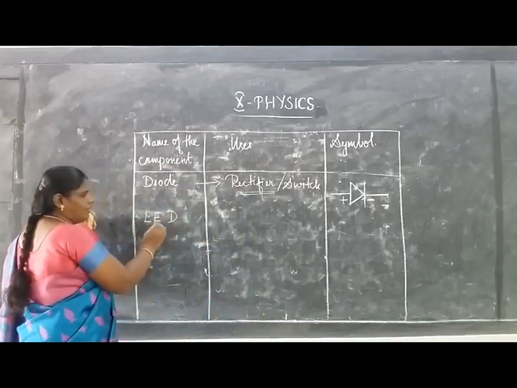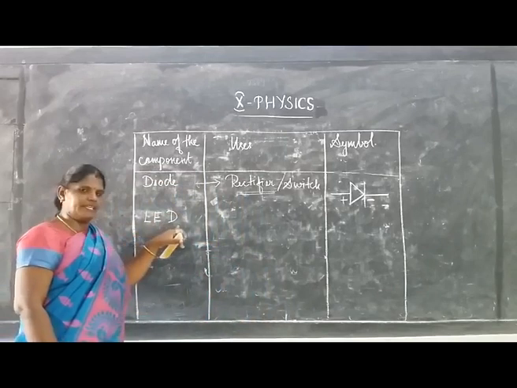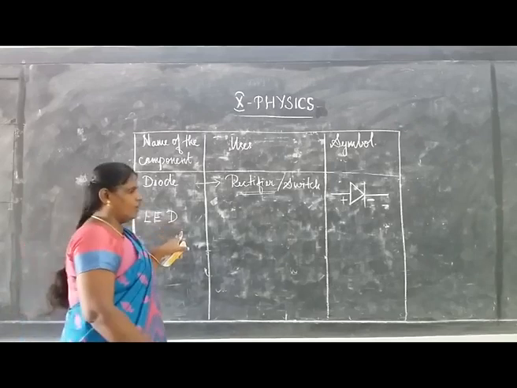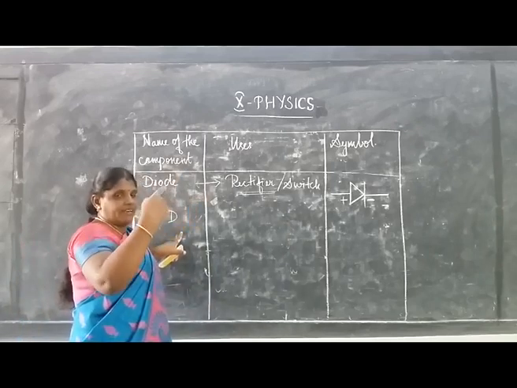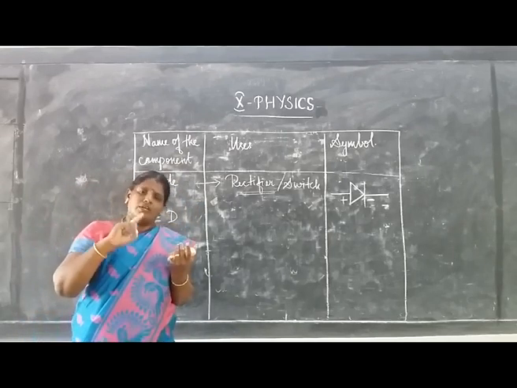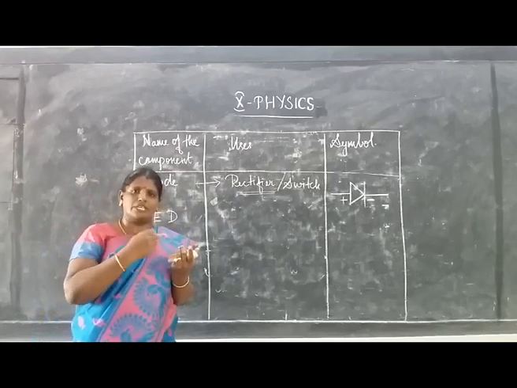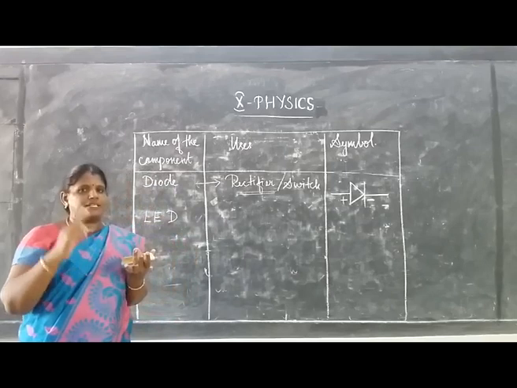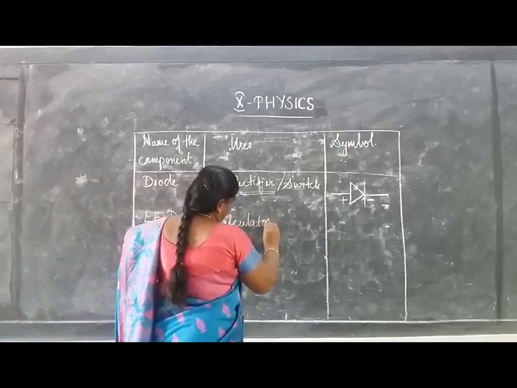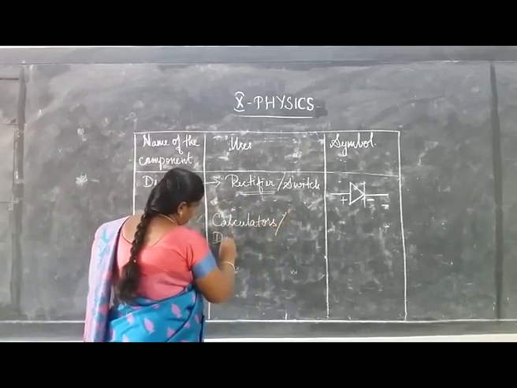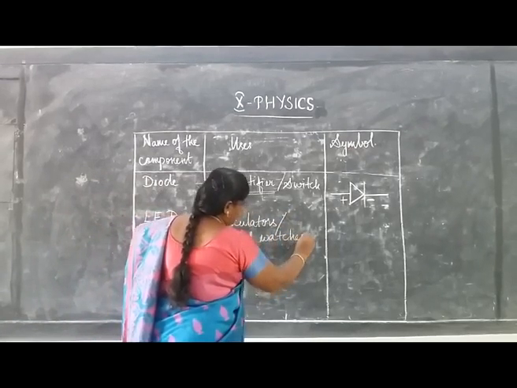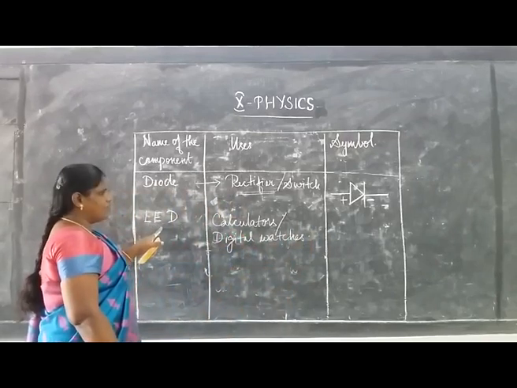LED, the next component. LED is the light emitting diode. It emits light when it is energized. You can see these LEDs nowadays in LED televisions and also in your mobile. They are generally used in calculators, digital watches and LED displays.